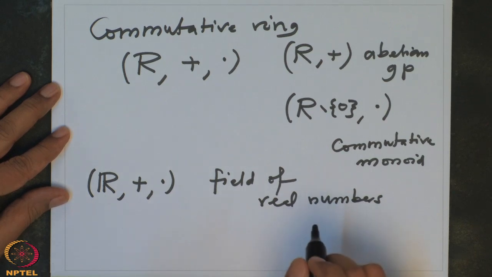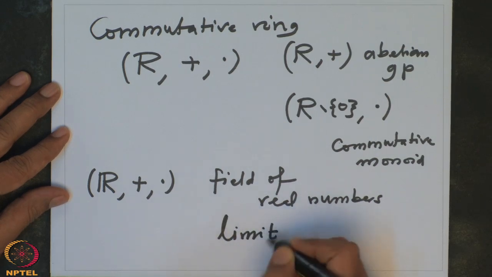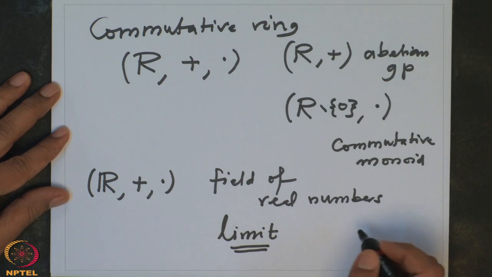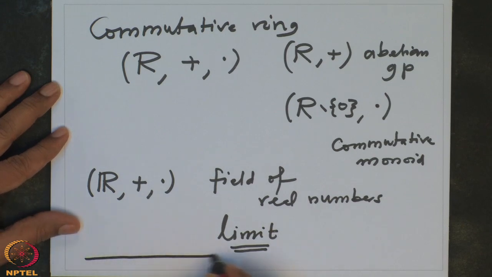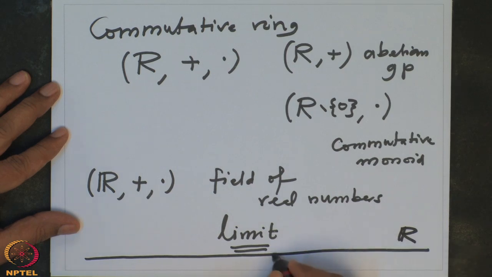I will only say that you need a concept of limit. Roughly, rational numbers have gaps, and one wants to fill up the gaps and draw a picture of the real line like this. There is 0 here, 1 here, and this side is the minus side, and so on.